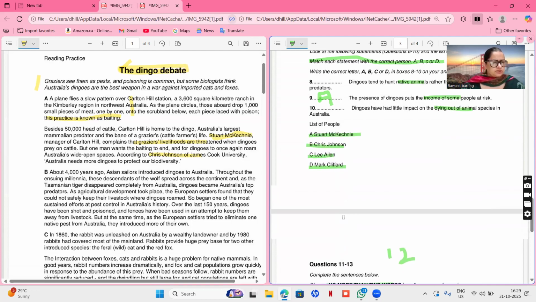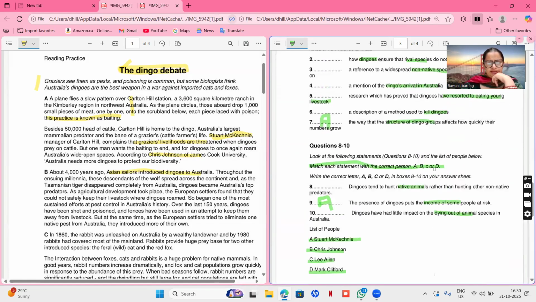All right. So about 4,000 years ago, Asian sailors introduced dingoes to Australia. Yes, so there was one thing here which was saying that introduction of dingoes to Australia, right? Remember? Asian sailors introduced dingoes to Australia. So this was the first thing, like how they arrive.